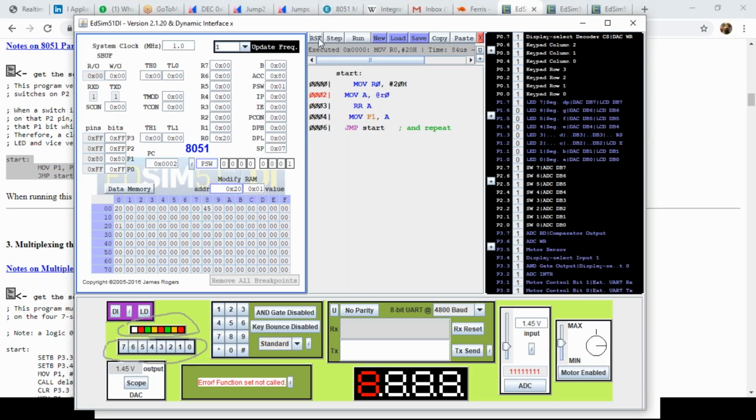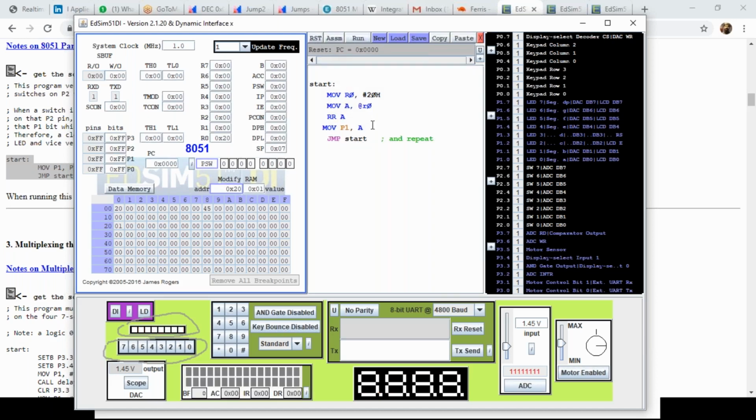So I shouldn't jump back to start every time. I'll put a loop here, and then I'll jump back to this loop. So now we will see something good, I guess.